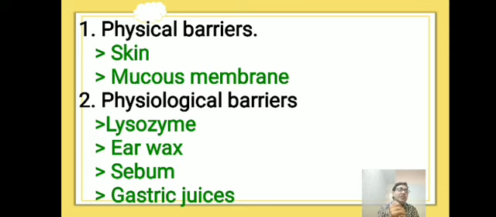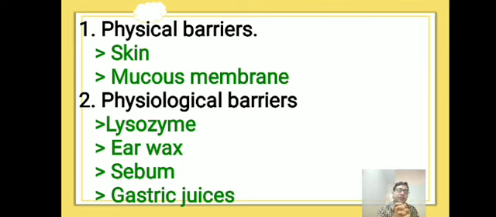In these regions, the mucous membrane secretes mucus, a sticky substance. That mucus traps many pathogens, so it prevents the entry of pathogens into the body. Then the mucous membrane of the nasal cavity has cilia, that means hairs, which prevent the entry of foreign bodies into the body.